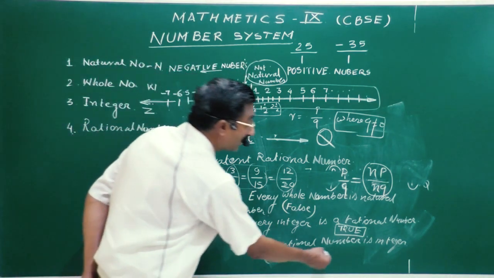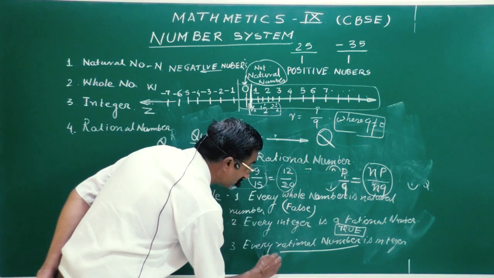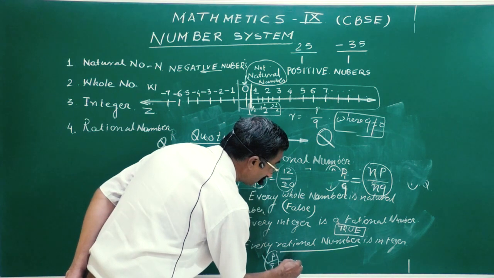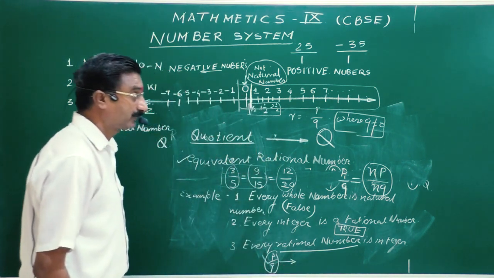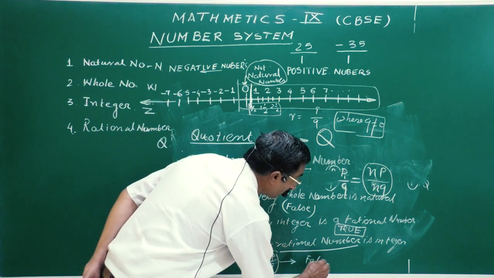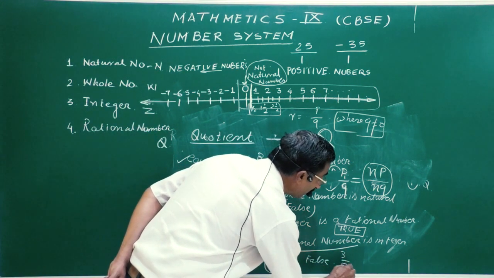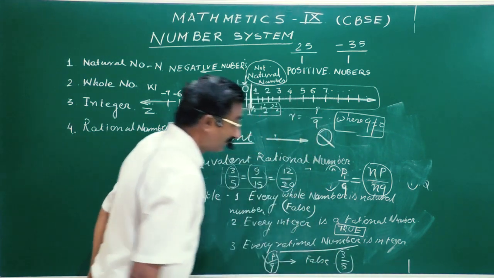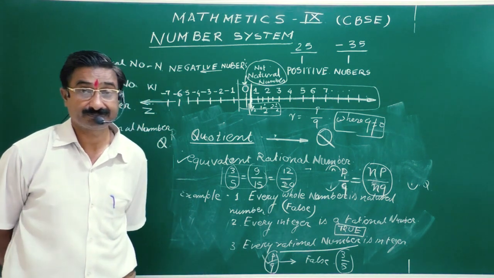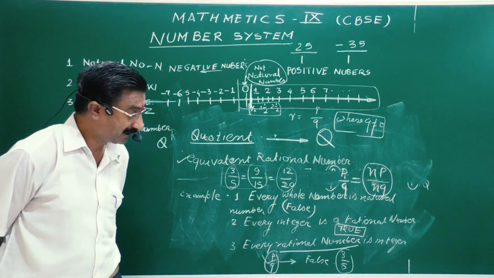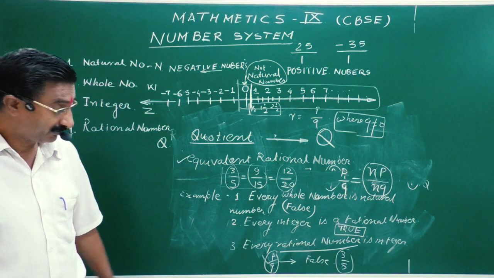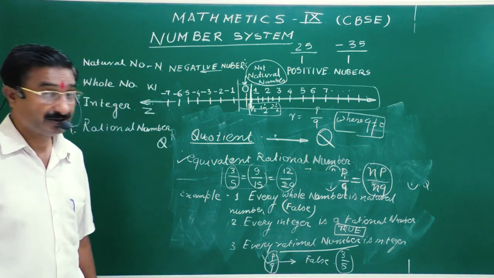Every rational number means p by q, that is correct. Okay, but are all the rational numbers integers or not? This is false. For example, 3 by 5. This is not an integer, but this is a rational number. Clear? So 3 by 5 is a rational number, but it is not an integer. So this is false. Third one is false.